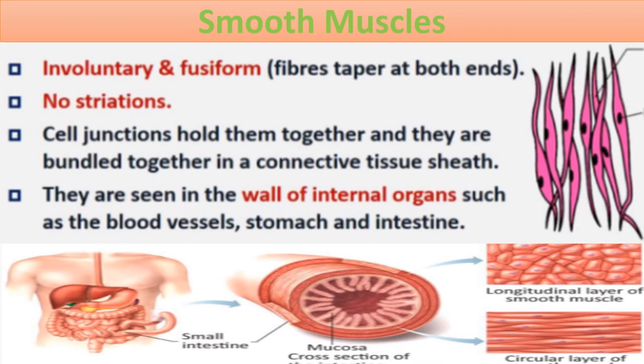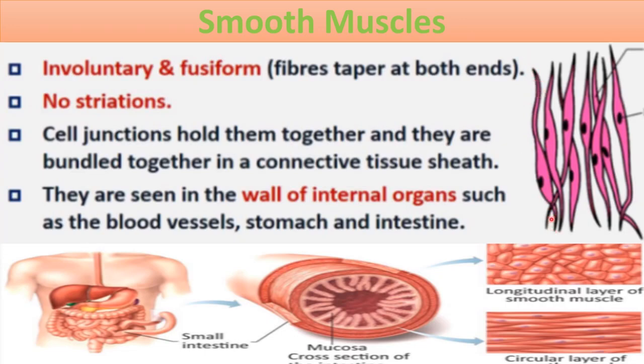The next type of muscles are smooth muscles, and these are called involuntary muscles because we cannot move these muscles according to our wish. And these are fusiform. Fusiform means fibers taper at both ends. Here you can see these pointed ends on both sides.